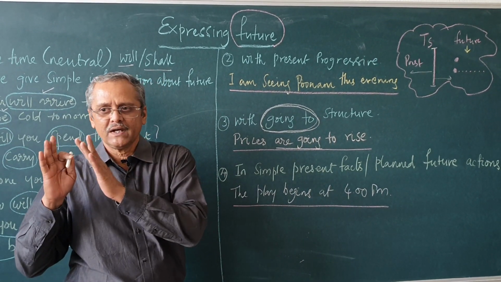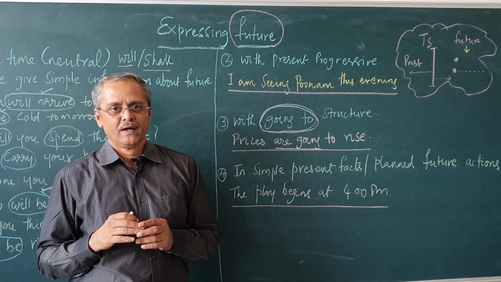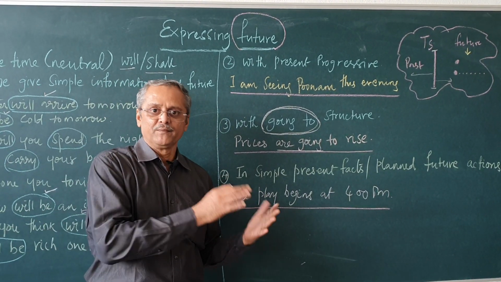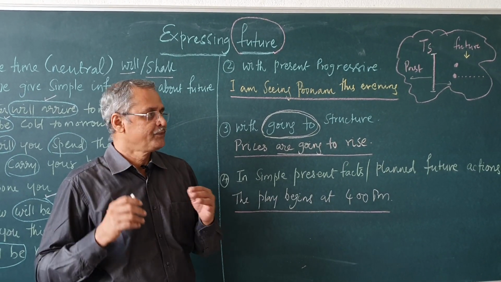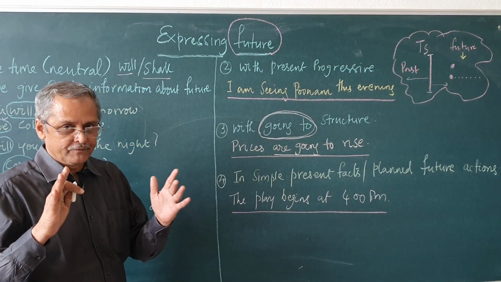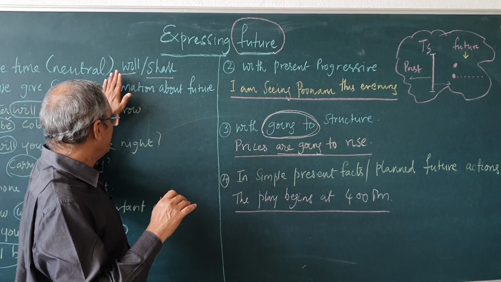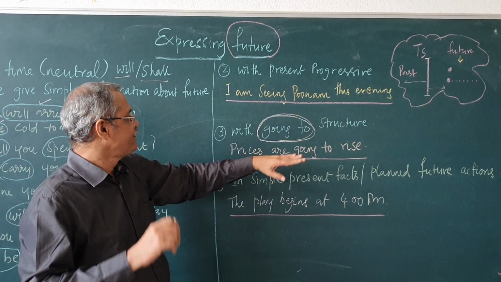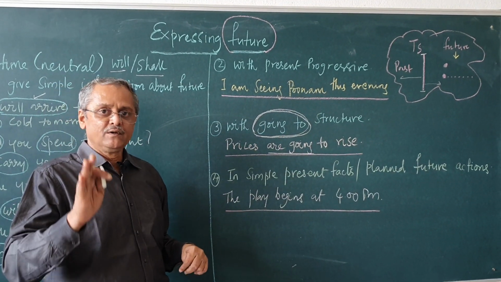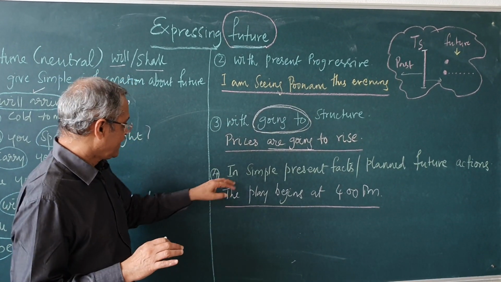I am going to enter into our new house. I am going to get a new job. All these things we are referring to the future only. So, the first one where we use the future expression is will or shall. Second, the present continuous. Third, the going to structure.